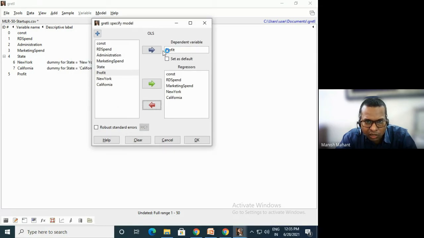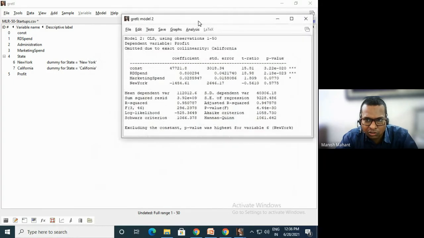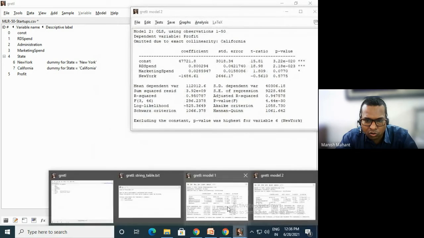In the dependent variable we have put the profit, whatever profit the company is making, and in the regressors we have taken out the administration variable. So let's see what our model is predicting. See here, this is model 2, and this is model 1.